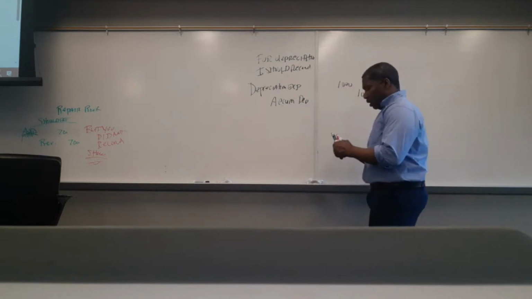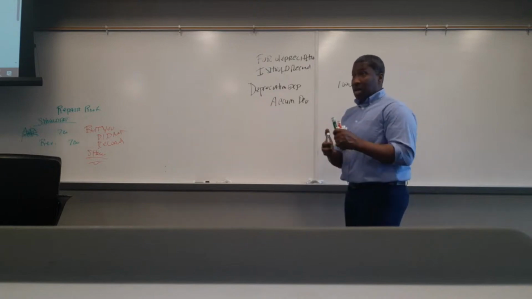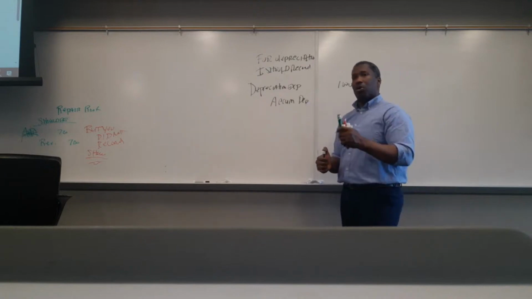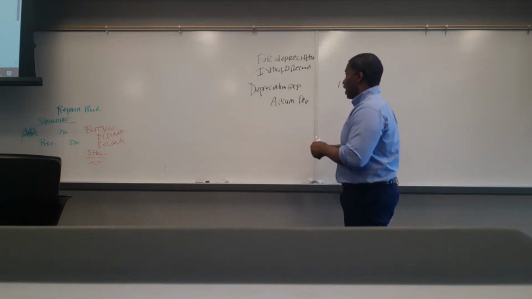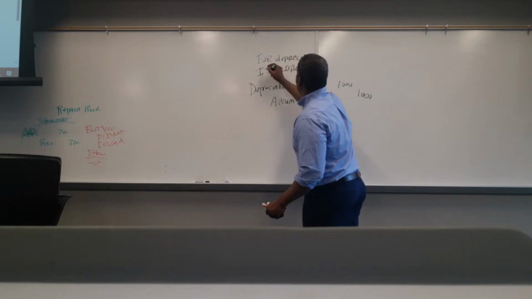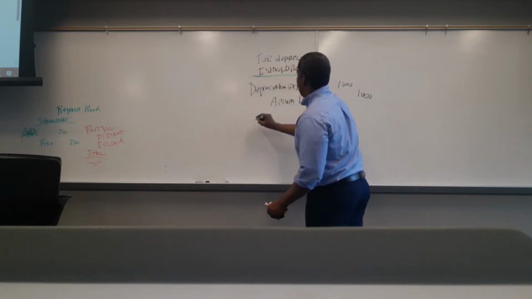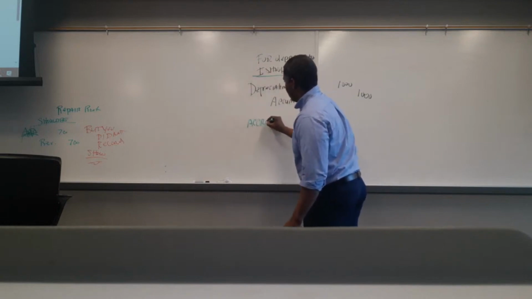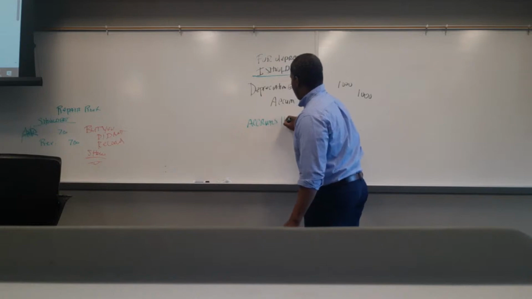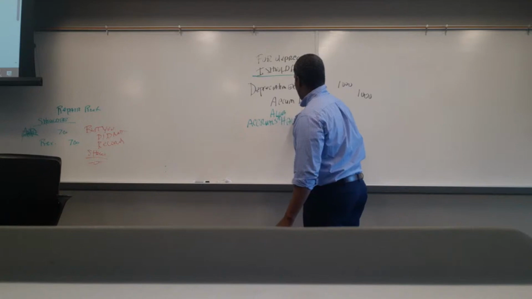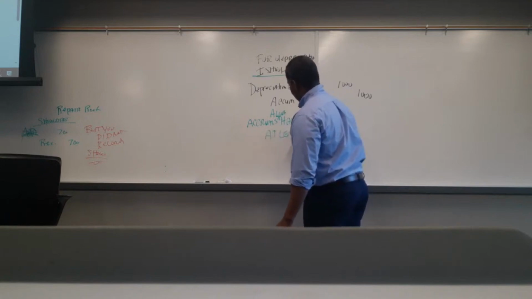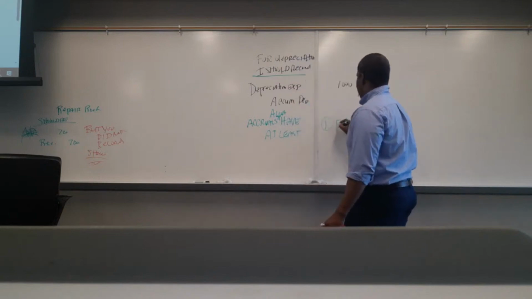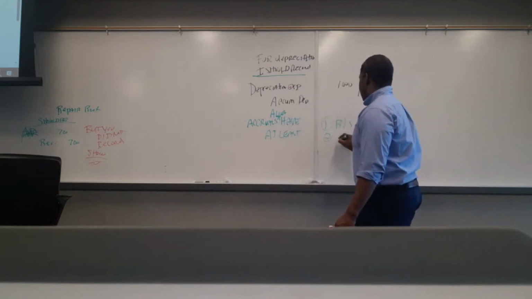Now, one thing I want to point out: the only reason we're talking about any of these is because we're thinking about accruals, right? So always remember that accruals should always have at least one balance sheet account and one income statement account.